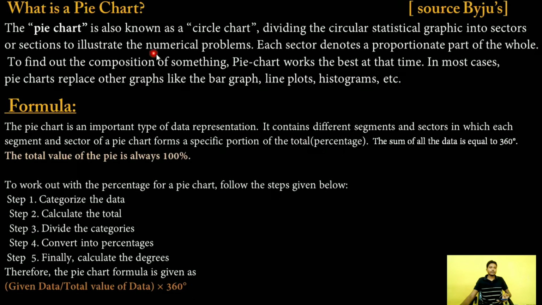Clear? Pie chart. What is this? This is the formula for a pie chart. This is step 1, step 2, step 3, step 4, step 5, and this is the formula to construct a pie chart. Have a look.